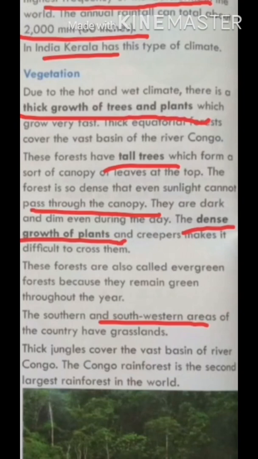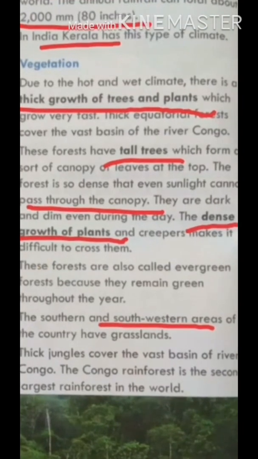These forests have tall trees which form a sort of canopy of leaves at the top, and sunlight cannot pass through the canopy because too many leaves cover it.